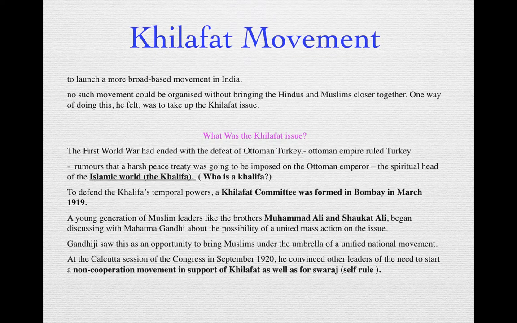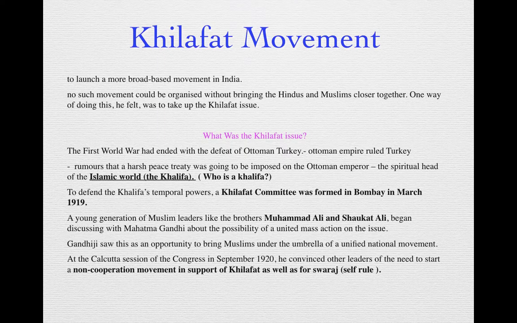And in India, all the Muslims together formed a committee in Bombay in March 1919. This committee came to be known as the Khilafat Committee. The Khilafat Committee was formed in India to save the Ottoman Emperor and protect his powers. All the Muslims in India joined this Khilafat Committee when it was formed in Bombay in March 1919 to defend the temporal powers of the Khalifa.